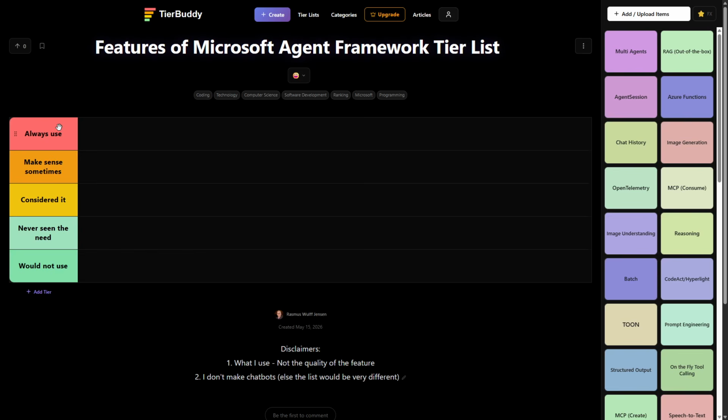Do I always use the feature? Do I sometimes use it? Have I considered using it? Have I never seen the need? And something I would not use in general.